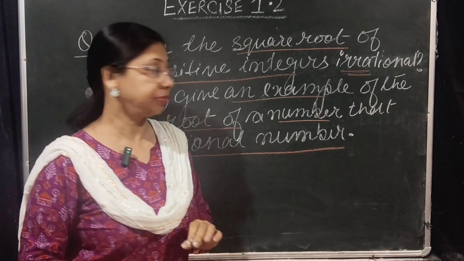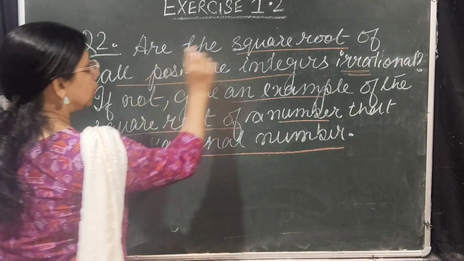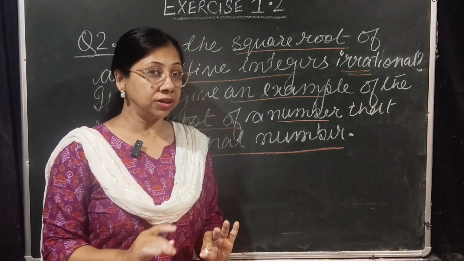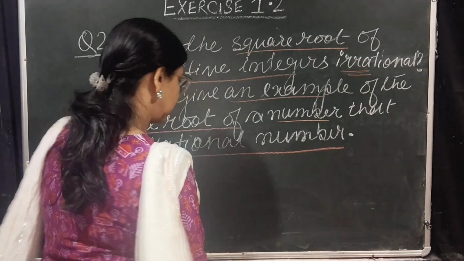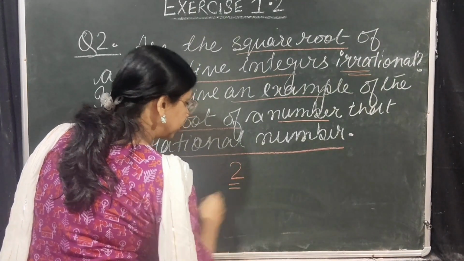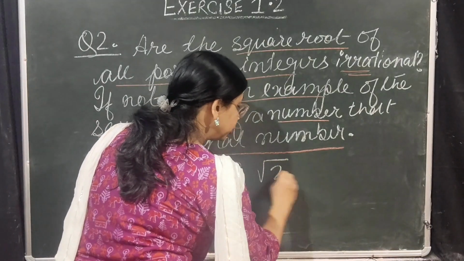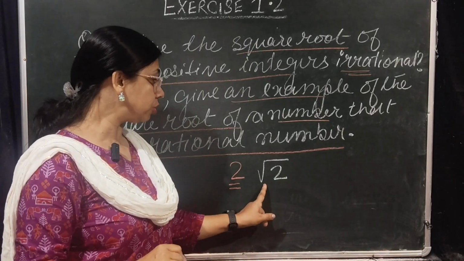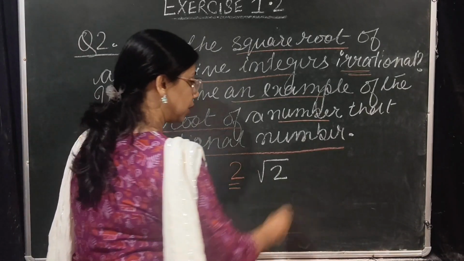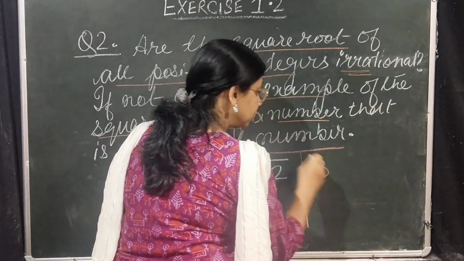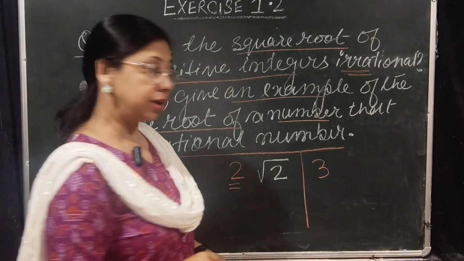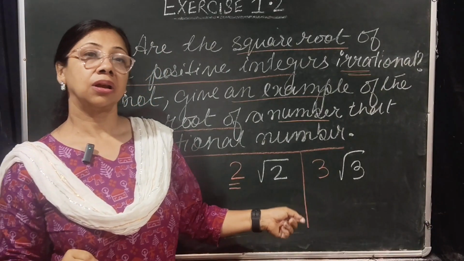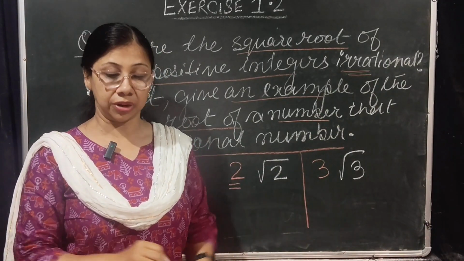Now let us find out. Square root of a positive number or positive integers. We know that 2 is a positive integer, then √2 is a what? Square root of a positive integer, and √2 is an irrational number. Okay. 3 is again a positive integer, and √3, well, it is again an irrational number.